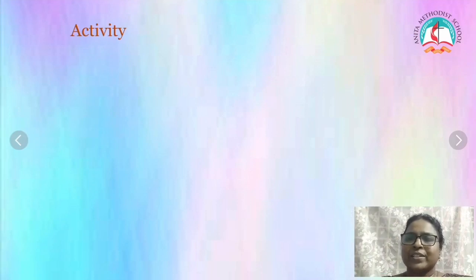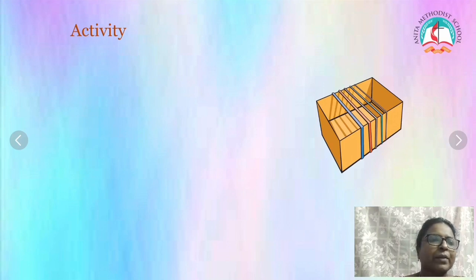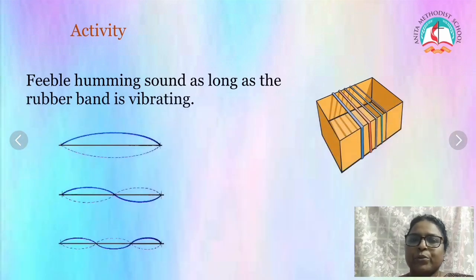Let us see an activity. You can take an empty box and stretch a rubber band around it. On plucking the rubber band, you can hear a humming sound. As long as the rubber band is vibrating, you can hear the humming sound. This activity clearly shows that when an object vibrates, sound is produced.